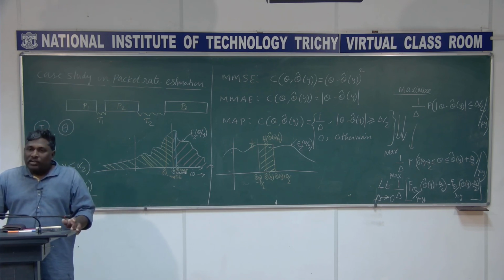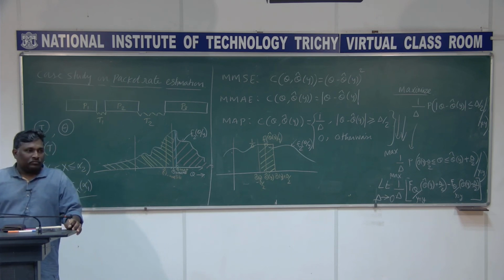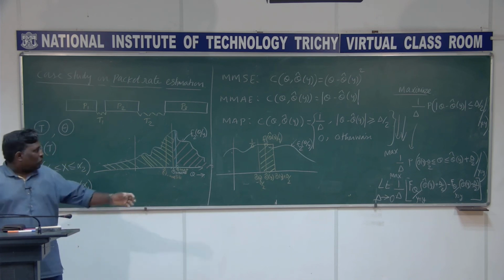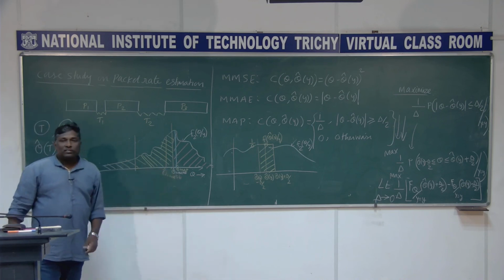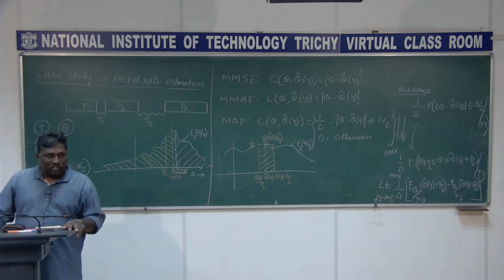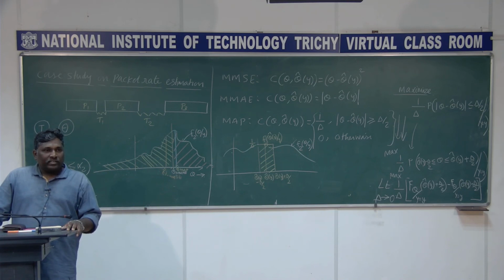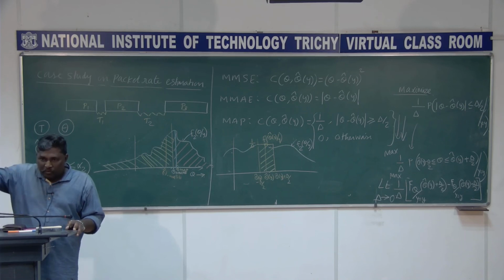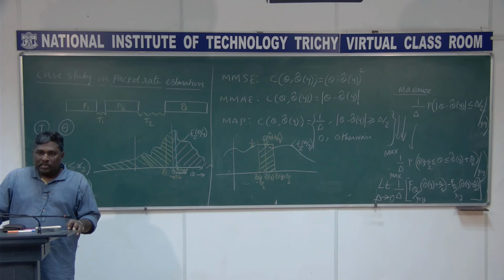It is equivalently finding the peak point because my delta is too small, and that is exactly your MAP. The maximum a posteriori solution is obtained from the posterior density function. Find the peak, that is the solution, that is the estimate.